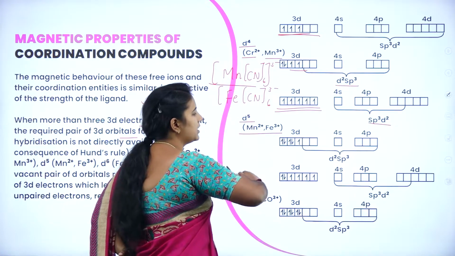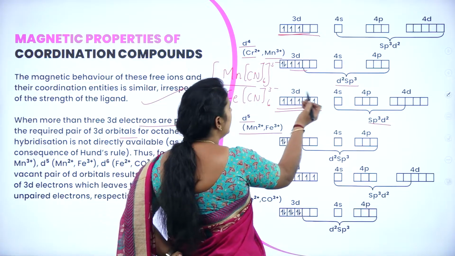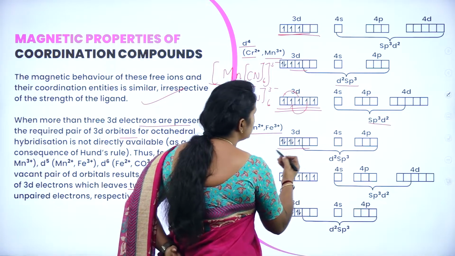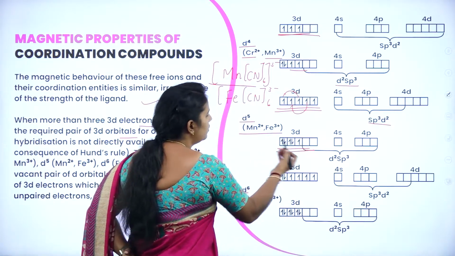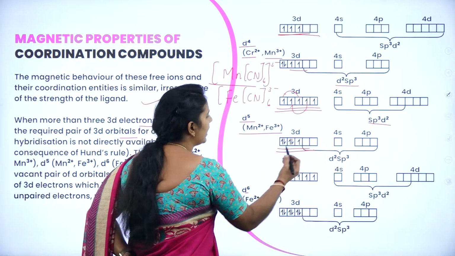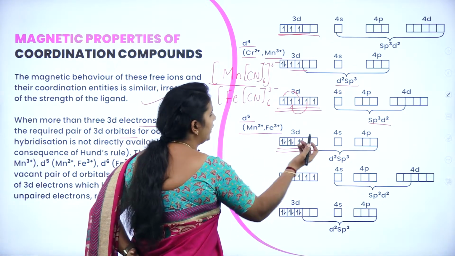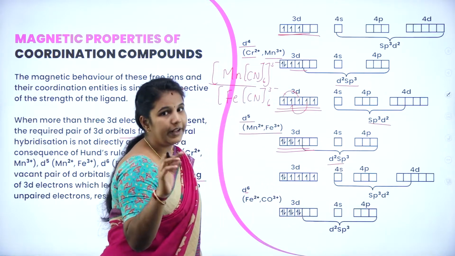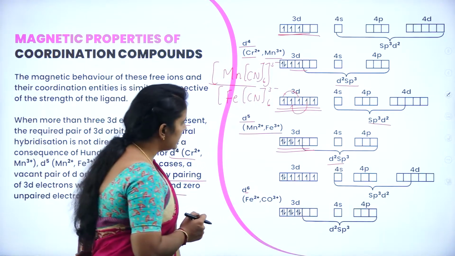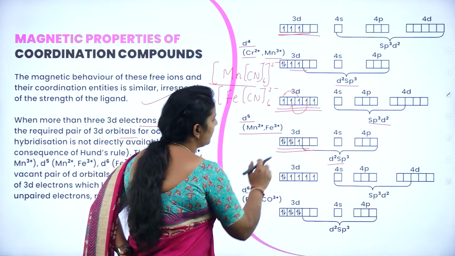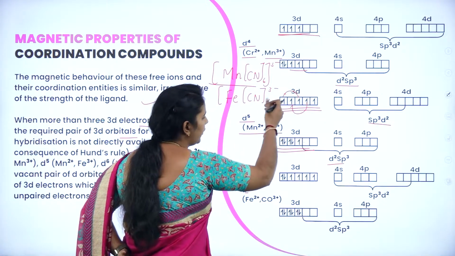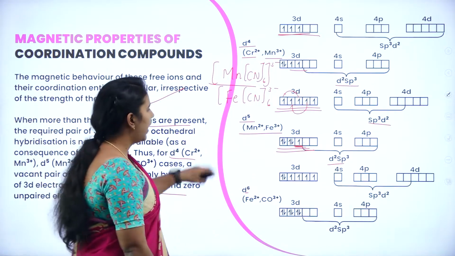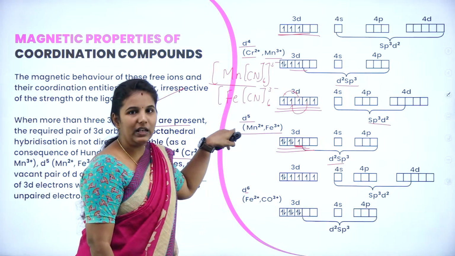If it is d2sp3, you can see that these electrons will get paired up, and this results in the formation of what? 2 paired electrons in the 3d, and there is only 1 unpaired electron and the remaining 2 empty d orbitals. Hence it results in the formation of d2sp3. This indicates that even though this complex is formed by pairing up of electrons, it consists of 1 unpaired electron, hence it is paramagnetic in nature.